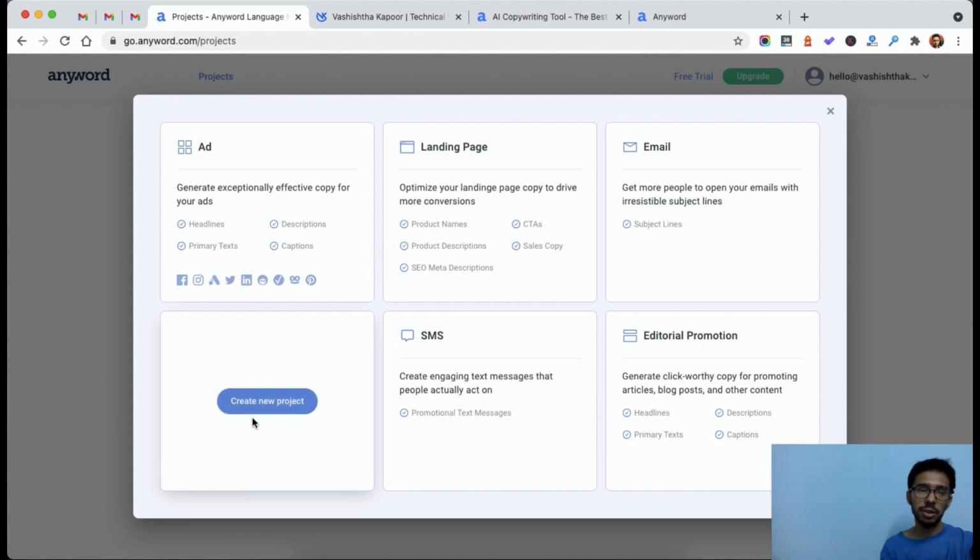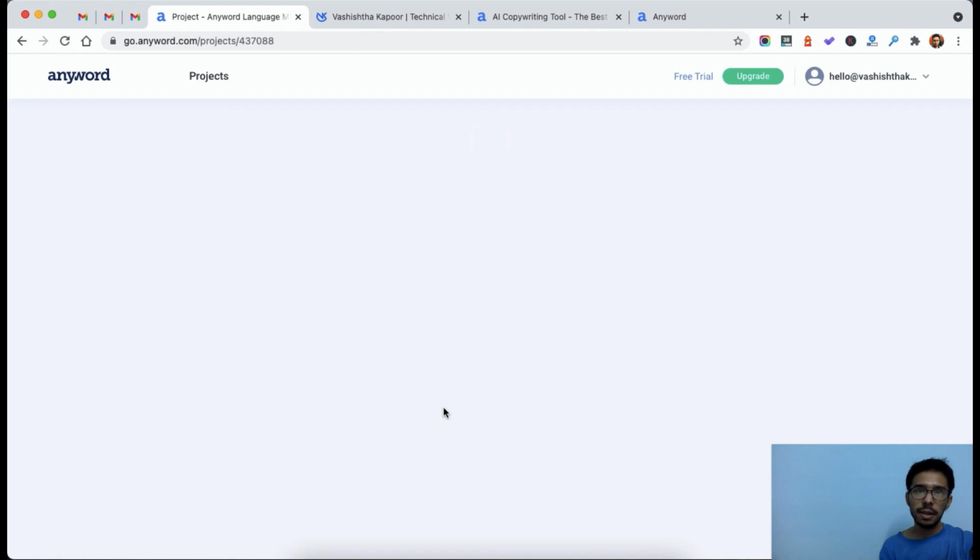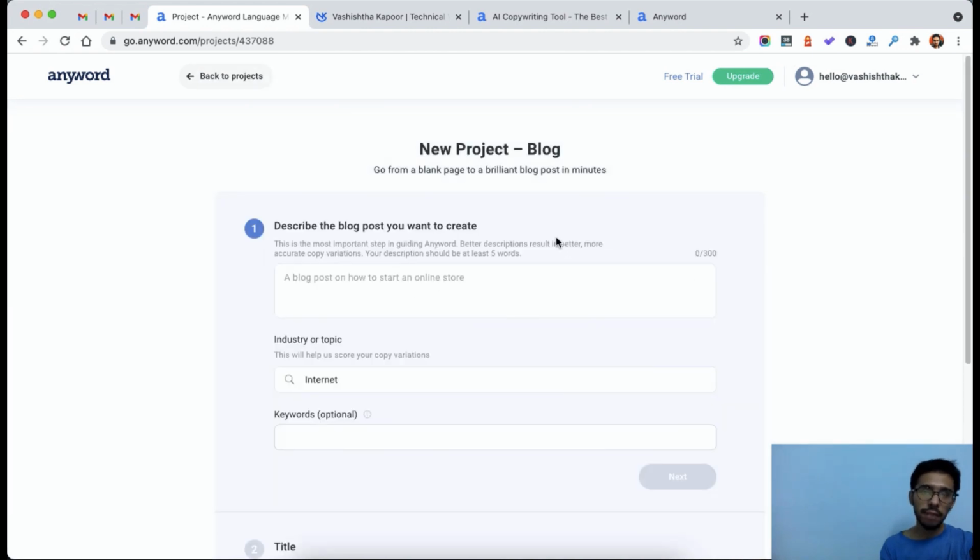Okay, so I'm just going to do that in AnyWord. Here in this wizard, you can see it asks me about the blog post, what I need to write about. So I will say a blog post about the top software for video editing on a MacBook Air. You can just type your keywords if you want to. It's just an optional thing. Then go to next.